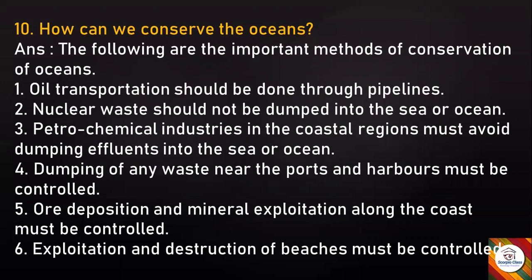Dumping of any waste near the ports and harbors must be controlled. Ore deposition and mineral exploitation along the coast must be controlled. Exploitation and destruction of beaches must be controlled. So these are the ways through which you can conserve, you can save the oceans.